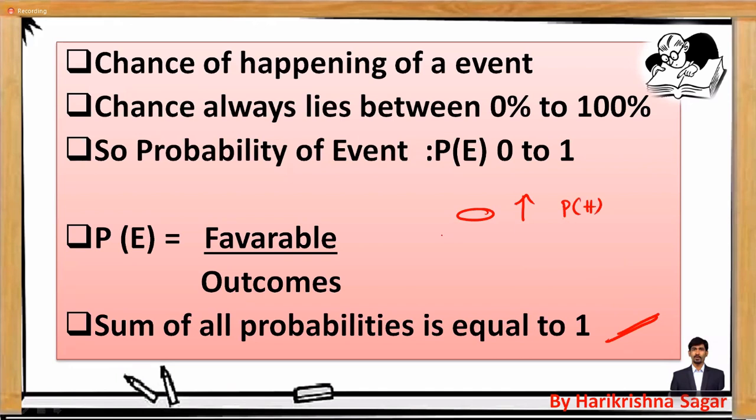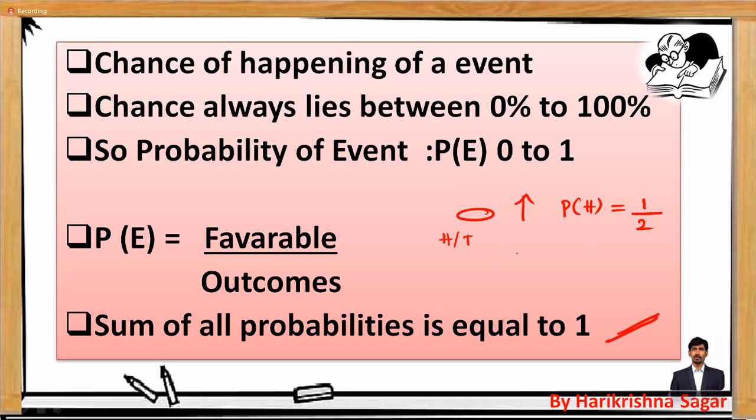For example, if I am tossing a coin, what is the probability of getting a head? Tossing a coin means we have two chances, head or tail. What is the probability formula? Number of favorable cases divided by total number of outcomes. Head is the favorable case, and we get 2 total outcomes, so the number of favorable cases is 1. So the probability is 1 out of 2.